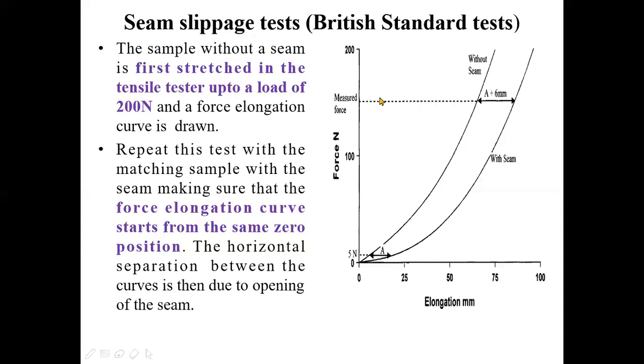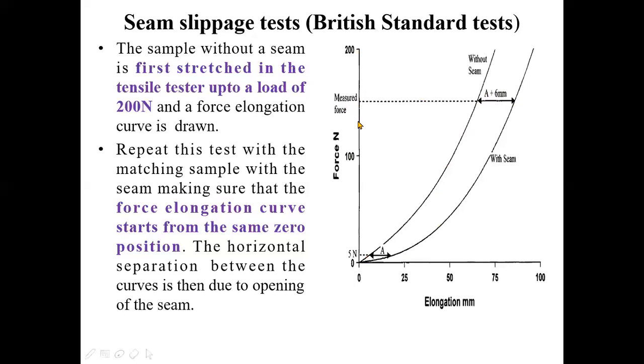Okay, why is it 6 millimeter? 6 millimeter we have considered the degree of opening of the seam, and here a is the elongation produced in the fabric. Okay, so this is a plus 6 and this is a. So to reduce this, we will be left with 6 millimeter. So the force required to produce an opening of 6 millimeter will give the seam slippage. Say its corresponding load is 180. So 180 Newton will be the value of the seam slippage.